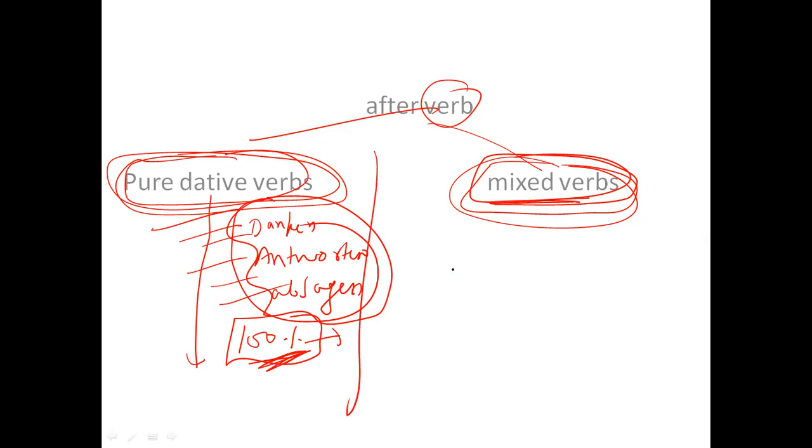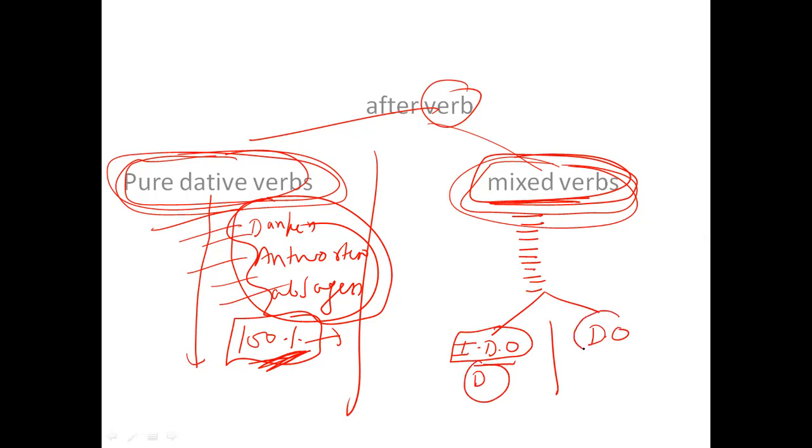But here, if the verb belongs to this category, then I need to check whether the object is an indirect object or a direct object. If it is an indirect object, it will be dative, and if it is a direct object, it will be accusative.